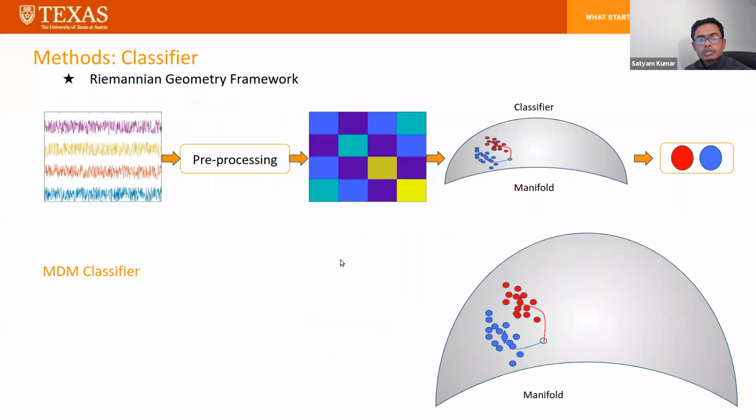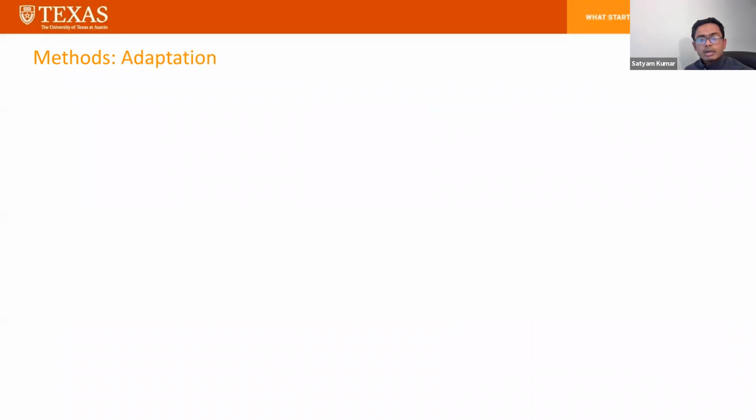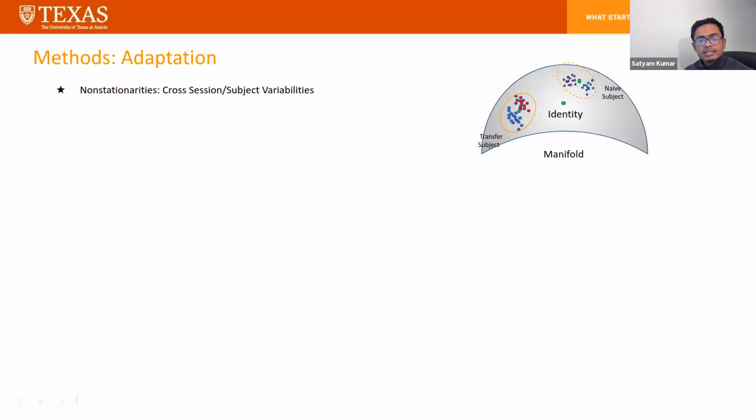We prefer to use MDM due to its simplicity and robustness for classifying motor imagery tasks. MDM is the minimum distance to Riemannian mean classifier on the Riemannian manifold, motivated from the clustering-based algorithm family. MDM is parameterized by class prototypes, which are Riemannian means of covariances of different classes. Conventionally, we have seen a lot of non-stationarities which result in drifting of the covariance matrices on the Riemannian manifold due to cross-subject and cross-session variabilities, thus having different test and train distributions.